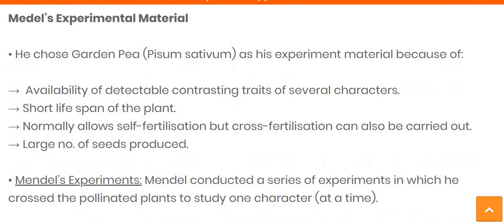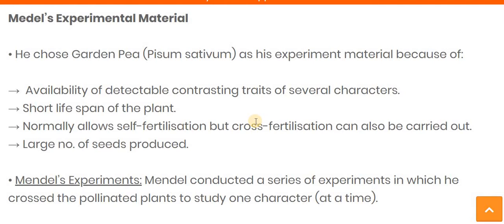Later on, he also explained why he chose the garden pea only. There are many other plants as well, but he chose the garden pea for his experiment because of some important characteristics of the pea plant.